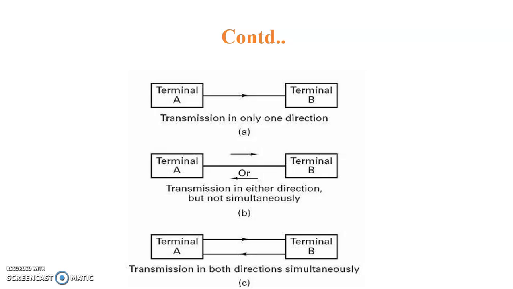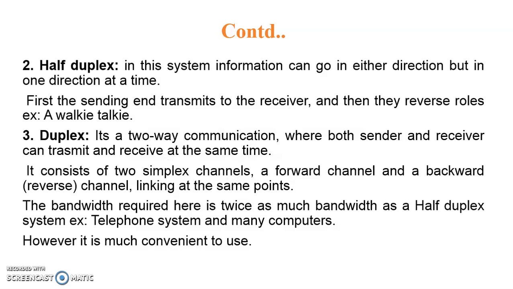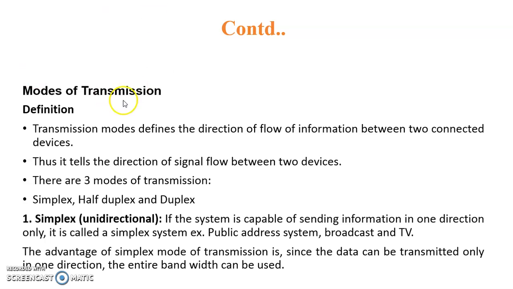So do not go with the methods, because there may be amplitude modulation method, frequency modulation method, and different types of communication methods also. We have to stick only to this word modes. When there is any question related to modes, then we have to recall these three modes: simplex, half duplex and full duplex. I hope that you understand today's discussion on the modes of transmission.